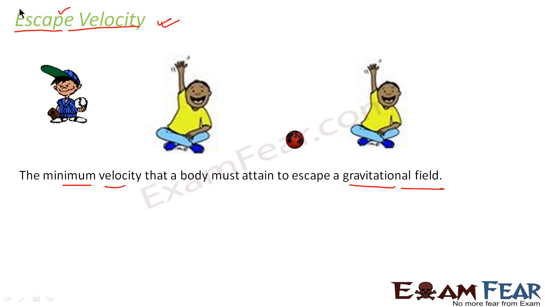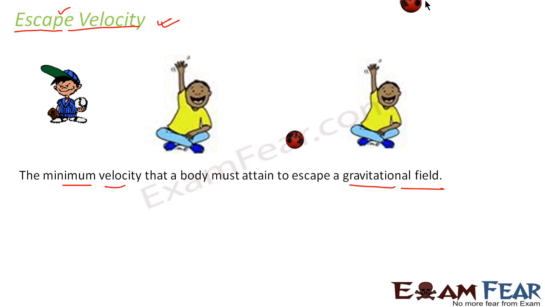So this velocity is known as escape velocity. Now you are also understanding why we call it escape velocity, because a body, when it attains this value of velocity, escapes from the gravitational field. If you apply a velocity to this ball which is equal to escape velocity, it will go out of the gravitational field of the earth and never come back to the ground. So now we will see in terms of physics how we define escape velocity. This is the basic definition.